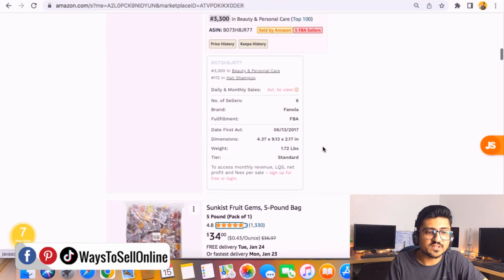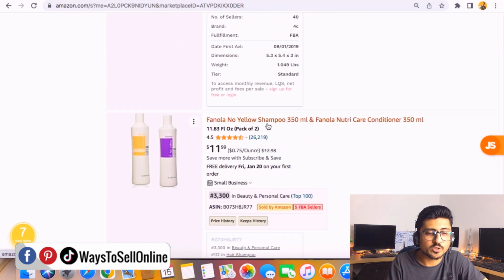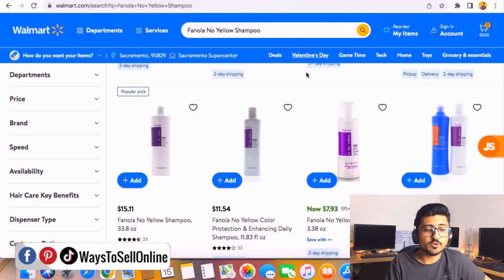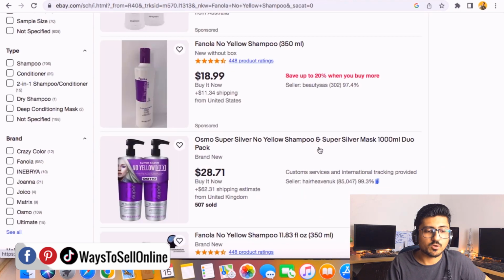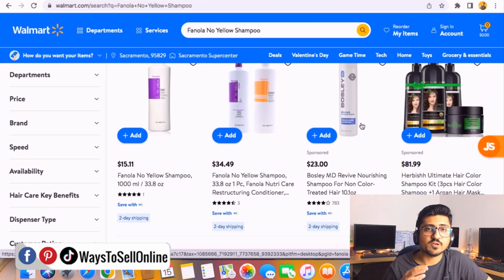For example, if we see this product, this is a Fanola No Yellow shampoo, and it's selling for $11.99. Let's copy the name of this product and search that name on Walmart and eBay. Here you can see that I have searched the same product on Walmart, and here I have searched the same product on eBay. It's not necessary for you to only search on Walmart or eBay. You can search on any website you know, any wholesaler website, or even AliExpress.